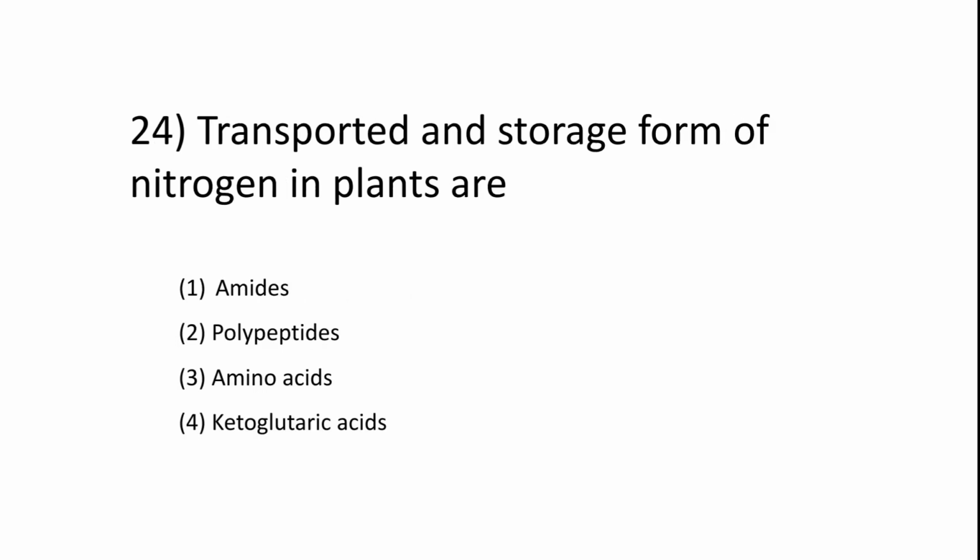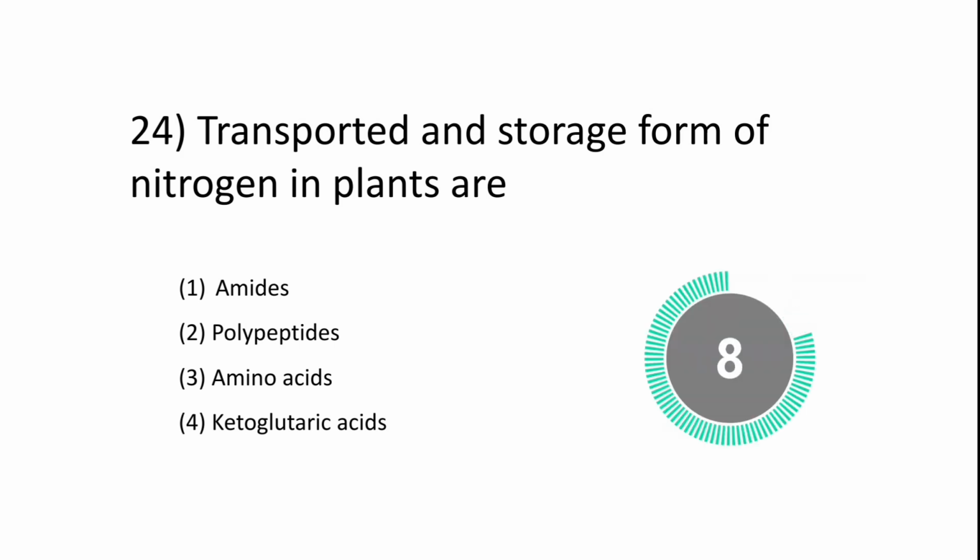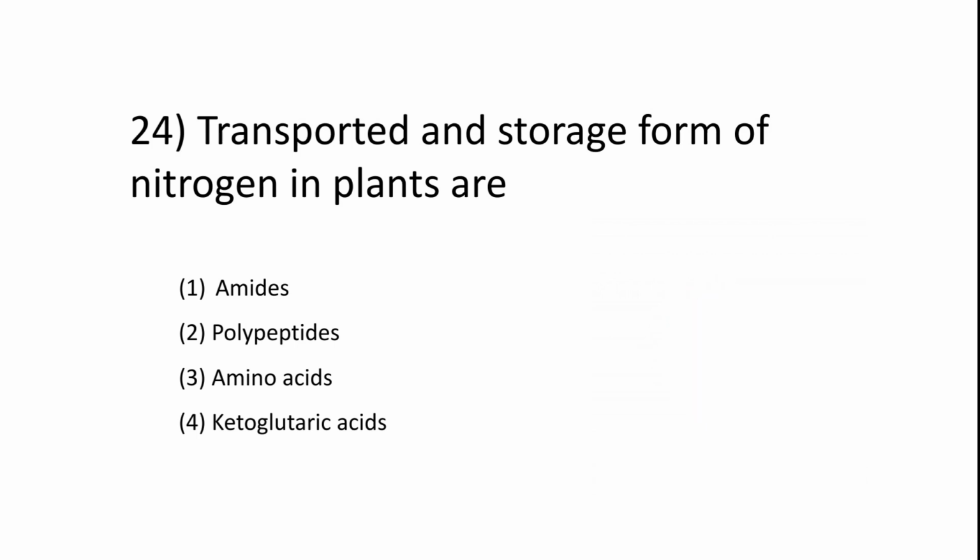Okay, next question. Transported and storage form of nitrogen in plants are: amides, polypeptides, amino acids, ketoglutaric acids. The answer is option 1, amides.